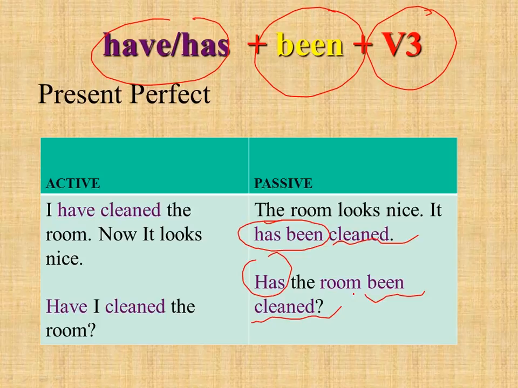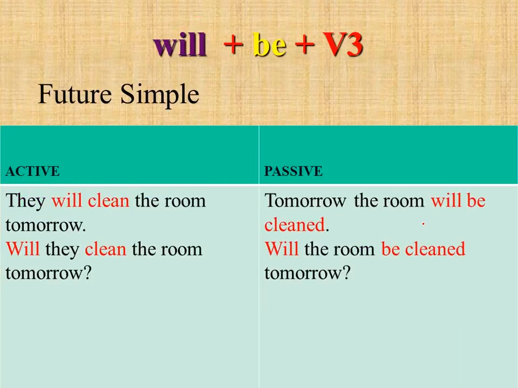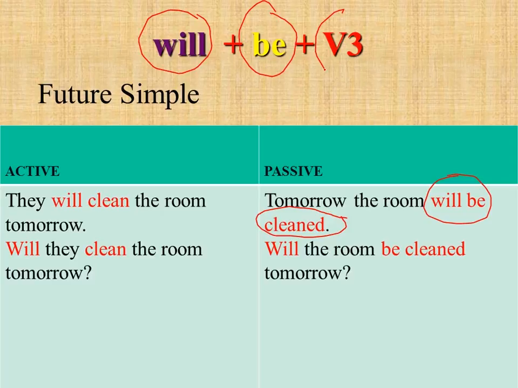So the next one is future simple active and future simple passive. We use will plus be plus the third form for future simple passive. Tomorrow the room will be cleaned. This means that tomorrow the room will be cleaned by somebody. Is it active? No, it's passive, because somebody will do it for the room, so the room can't be cleaned itself. It's future simple passive. We put will plus be plus the third form.